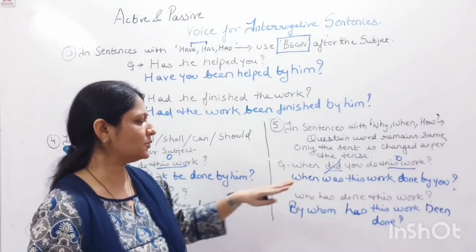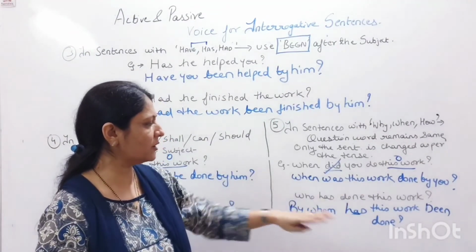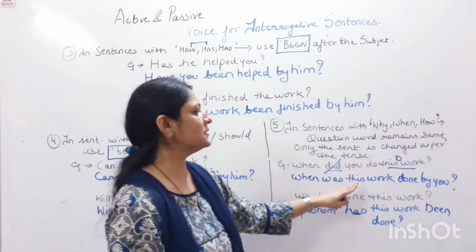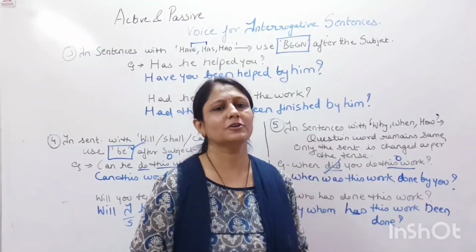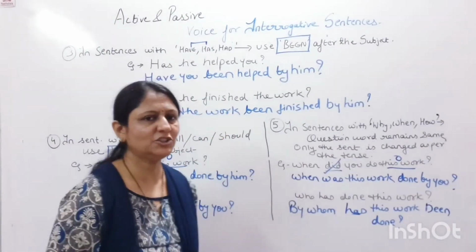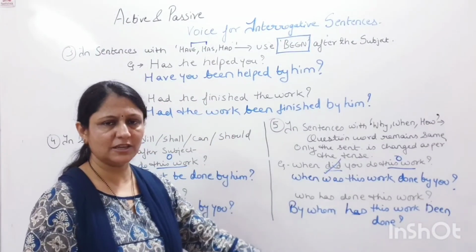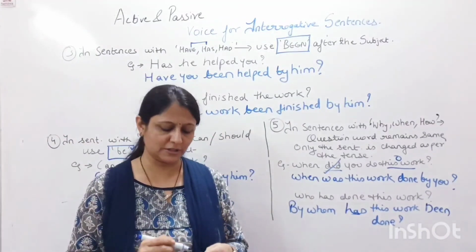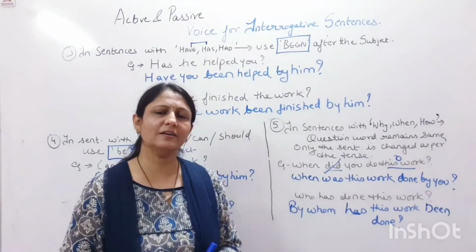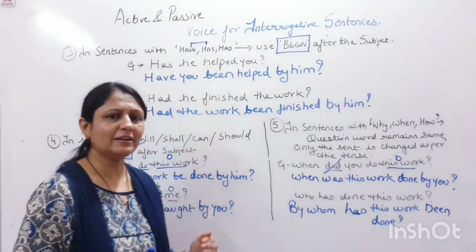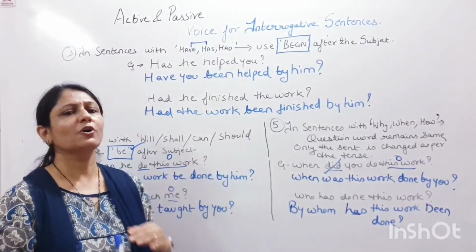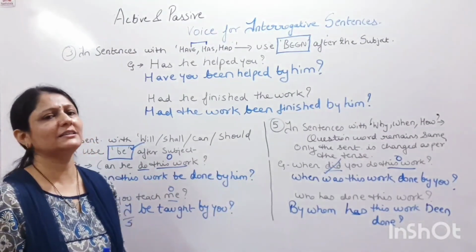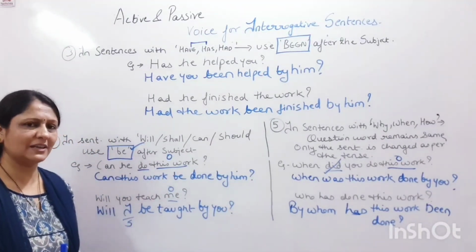Who has done this work? By whom has this work been done? When did you do this work? When was this work done by you? This is how we change all the interrogative sentences of active voice into passive voice. I hope you all are clear with the change of active voice into passive voice of all the tenses as well as of imperative sentences and interrogative sentences.